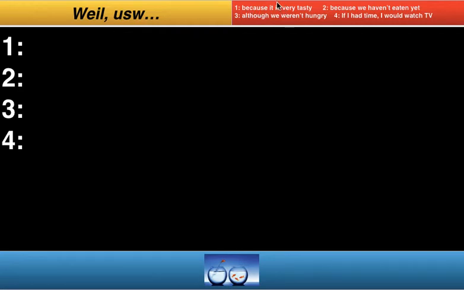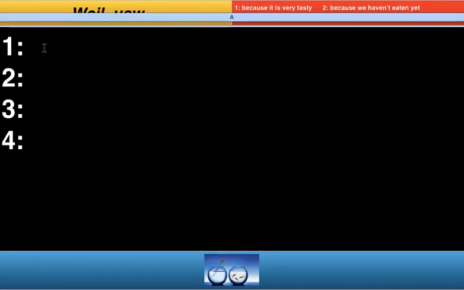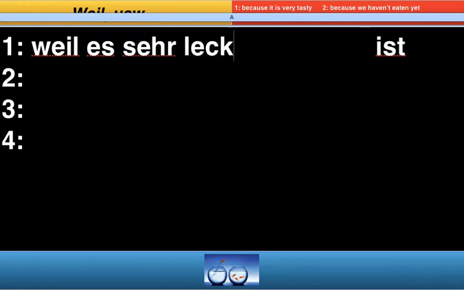Because it is very tasty. Now, "it" in German is going to end up over here. So, because, weil. It, let's just stick to es. It can also be sie or er, depending on whether it's masculine, feminine, or neuter. So this ist here is now going to end up at the end of the sentence. In between we need the German for very tasty, which is sehr lecker. So, weil es sehr lecker ist is what you need for that first one.